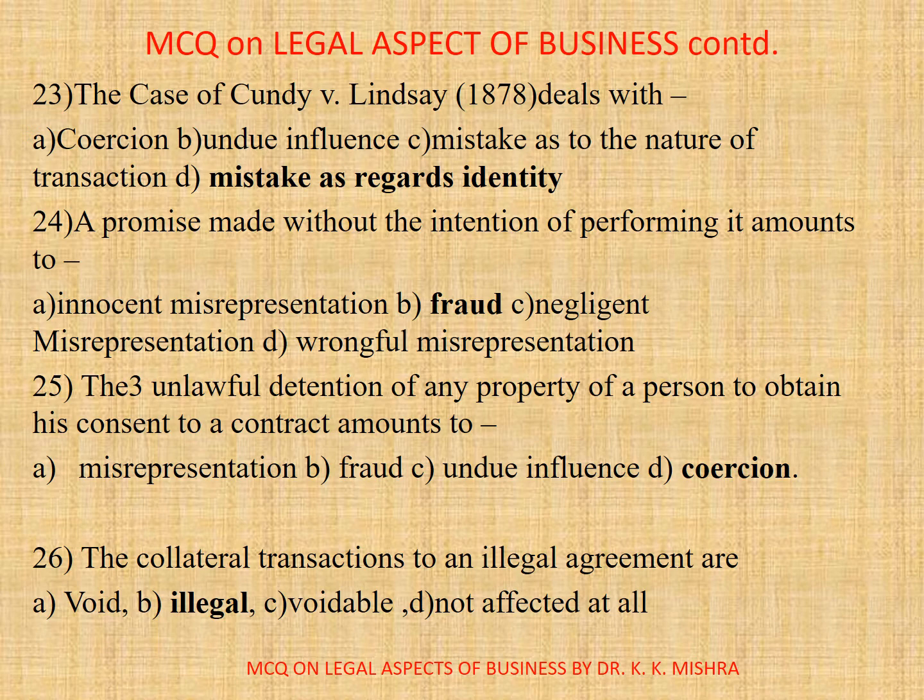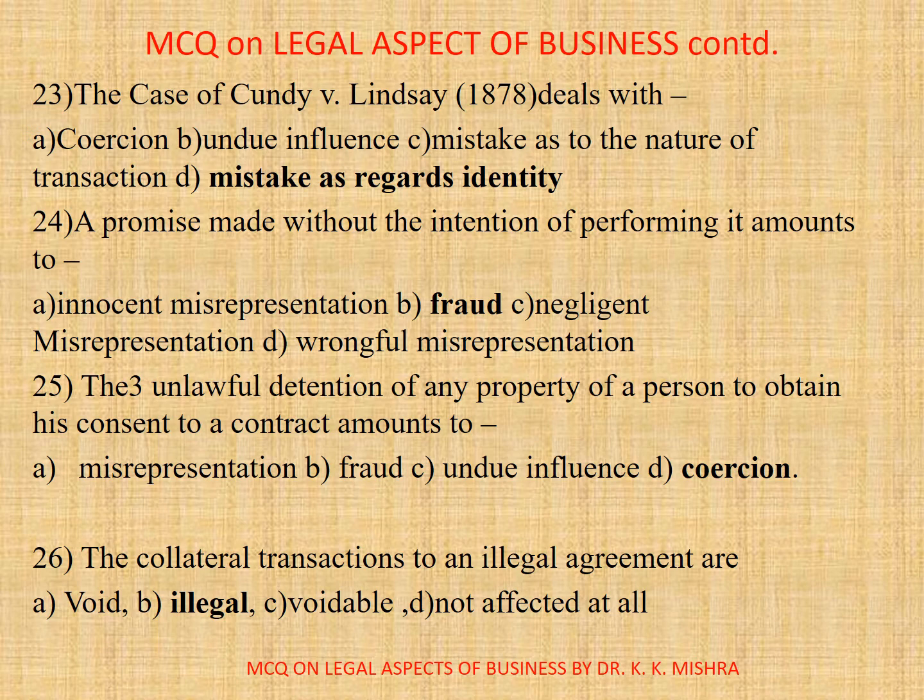Question number 24. A promise made without the intention of performing it amounts to, options are A. Innocent misinterpretation, B. Fraud, C. Negligent misinterpretation, D. Wrongful misinterpretation. Correct option is B. Fraud. Question number 25. The unlawful detention of any property of a person to obtain his consent to a contract amounts to, options are A. Misinterpretation, B. Fraud, C. Undue influence, D. Coercion. Correct option is D. Coercion.